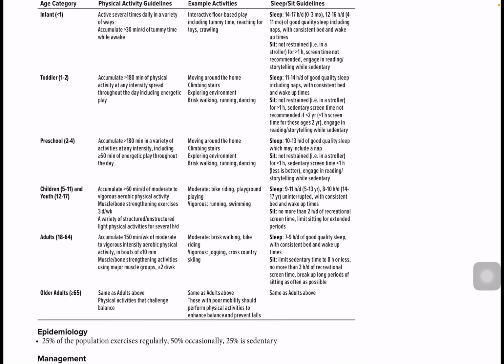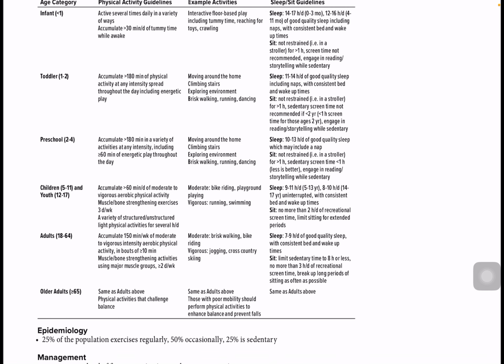For toddlers who are 1 to 2 years of age, accumulate more than 180 minutes of physical activity at any intensity spread throughout the day, including energetic play. Moving around the home, climbing stairs, exploring the environment, brisk walking, running, and dancing. So there's nothing specific, just moving around the house, exploring the environment. And hours of sleep is 11 to 14 hours of good sleep, including naps with consistent bed and wake up times.